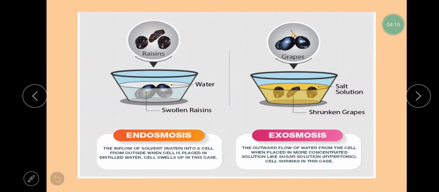In this picture, you can clearly see the process of endosmosis as well as exosmosis. In endosmosis, the water is moving inside the raisins or the kishmish, whereas in exosmosis, the water is moving out of the grapes. So this is the difference between endosmosis and exosmosis.